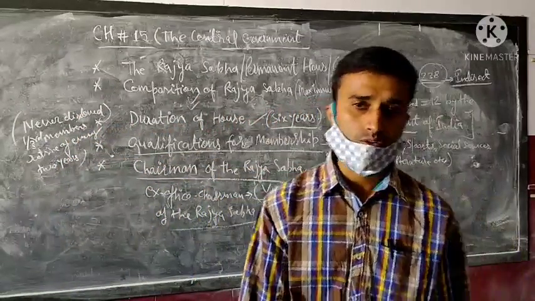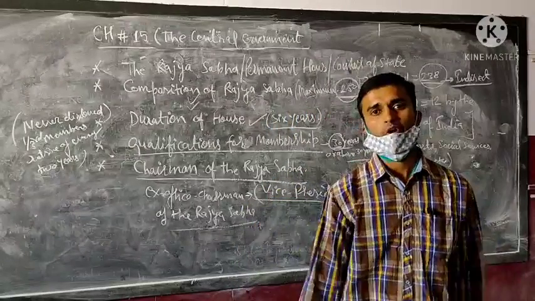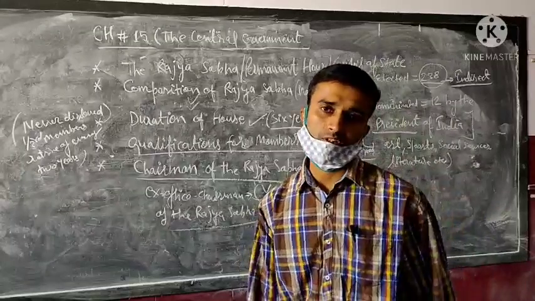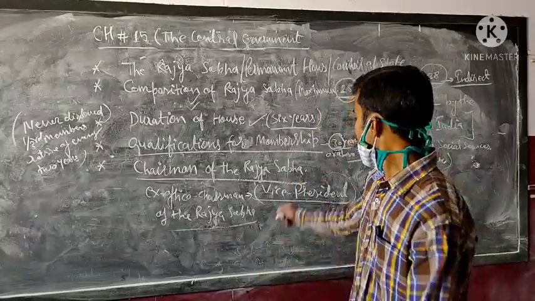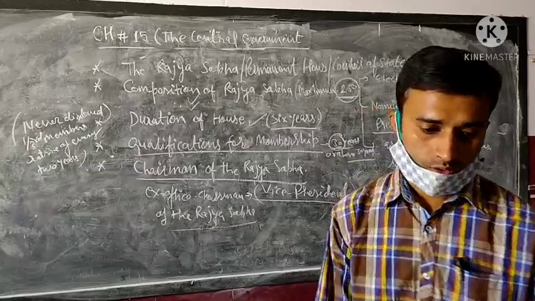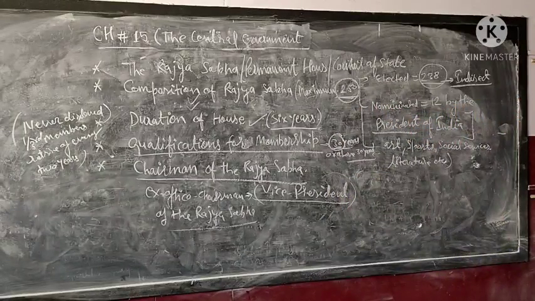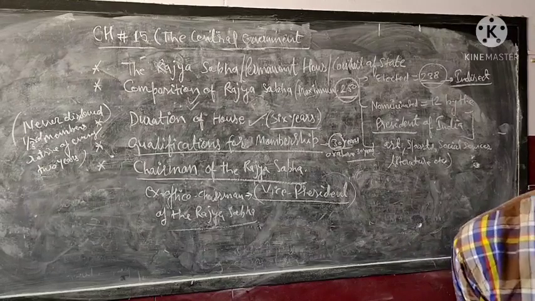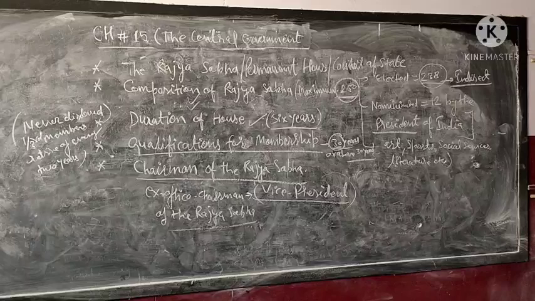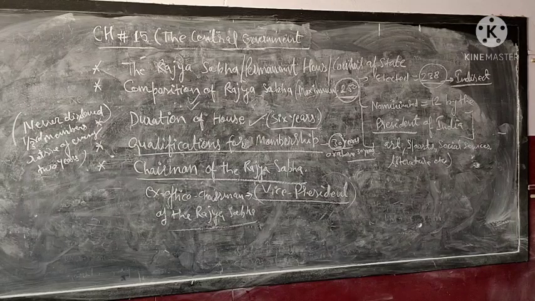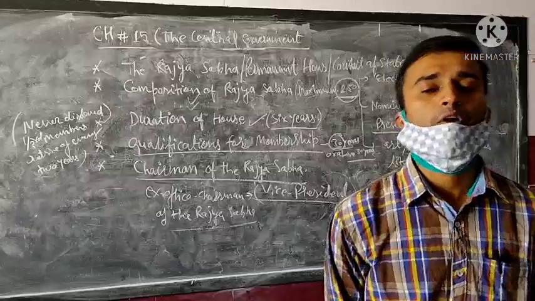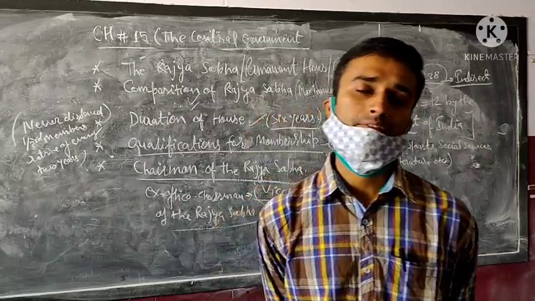The members of both the houses, meaning the members of the Lok Sabha and the members of the Rajya Sabha, participate in the election of the Vice President of India. Understand how the Vice President of India is elected? The Vice President is elected by the members of both the houses. Both a chairman and a deputy chairman are elected, but the deputy chairman is elected by the members of the Rajya Sabha only, with no role of the Lok Sabha.